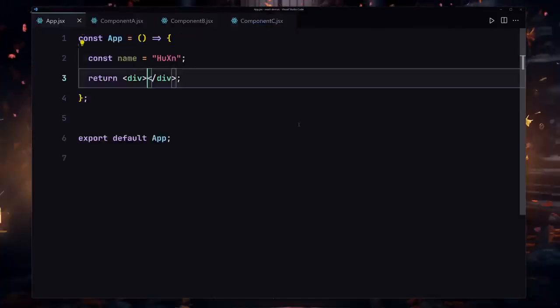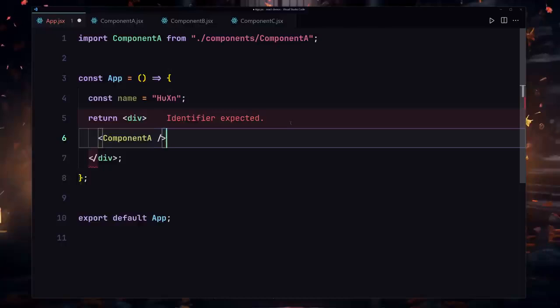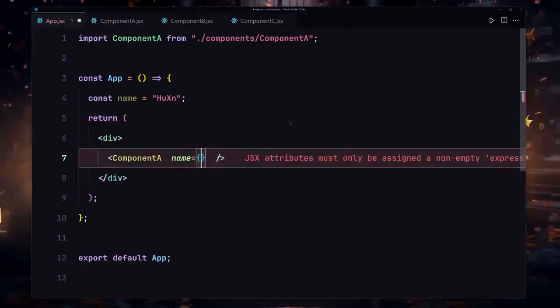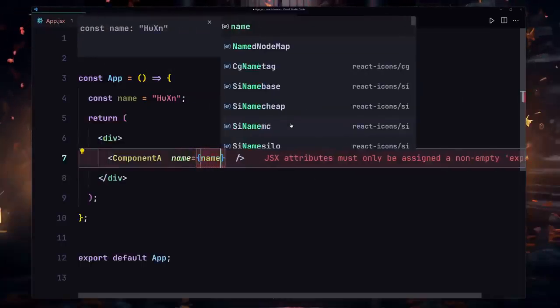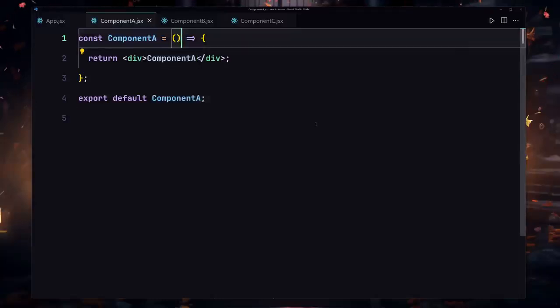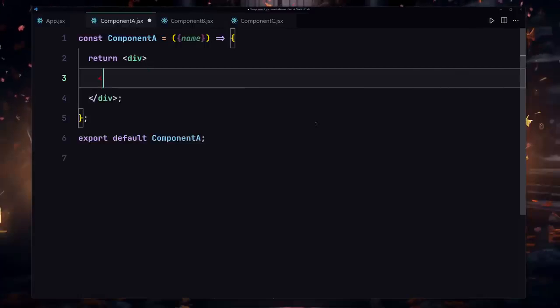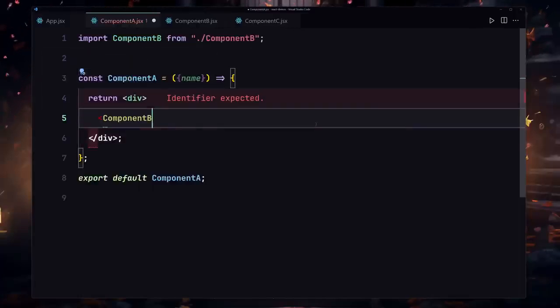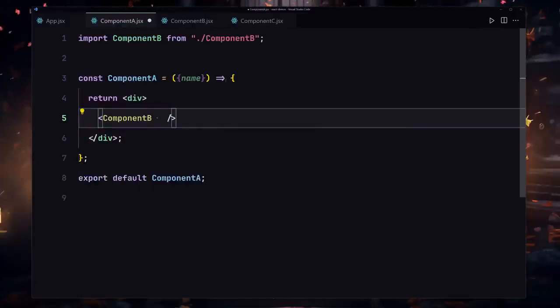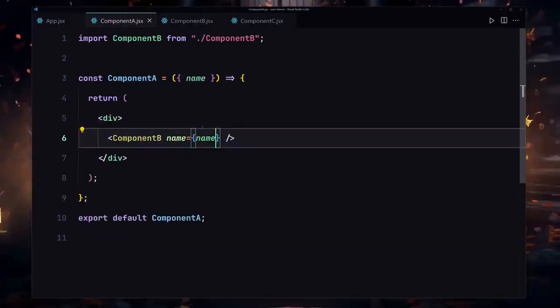To do that, the first thing we have to do is call our component A and render it. We have to pass that name as a prop for our component A. So I'll provide my name right here and save that. Now inside my component A, I'm going to destructure it right here, and we are going to pass that into component B. So I'll use component B, hit enter, and it's going to auto import. Now we're going to take that prop of name and pass it to our component B. So I'll write name right here, and save.